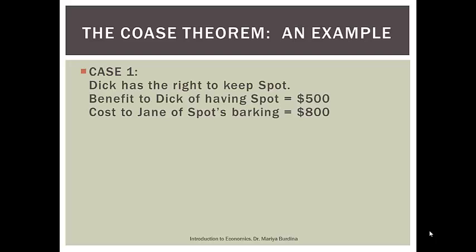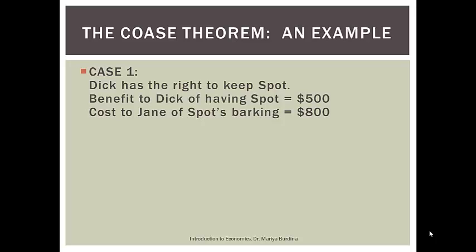So let's look at case 1. Let's assume that Dick has a right to keep Spot. We're establishing property rights: Dick has the right to have a dog. And let's assume that we estimate that the benefit of Dick having Spot is $500 and the cost to Jane of Spot's barking is $800. How can we put a dollar figure to that? Well, let's say Dick is more productive because now he has a dog and he's happier, so he gets a salary raise equivalent to $500.